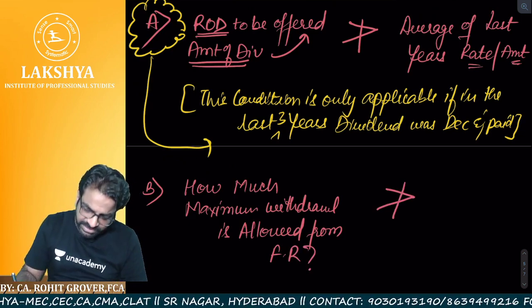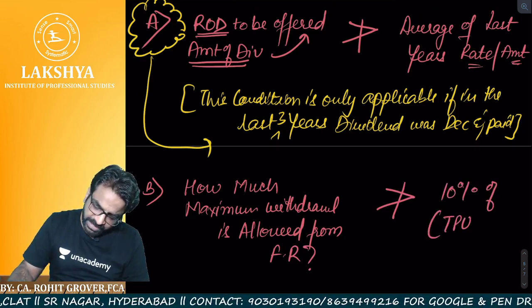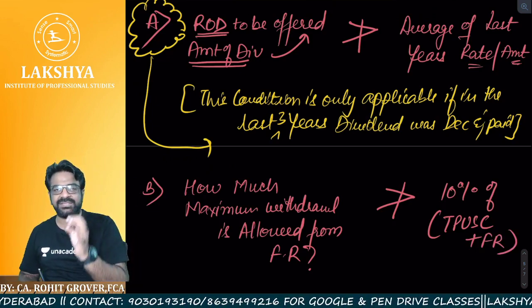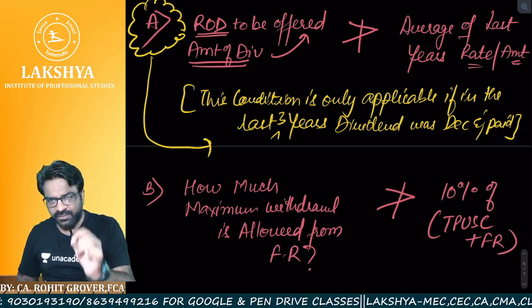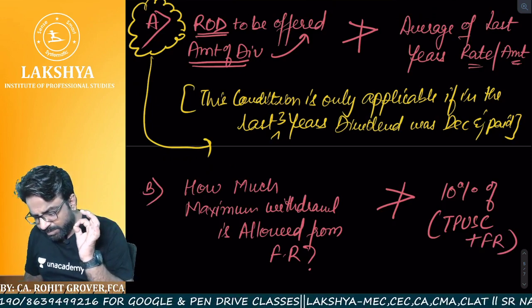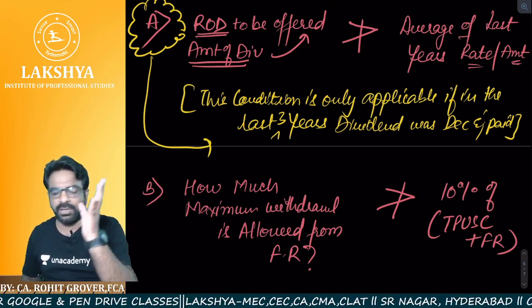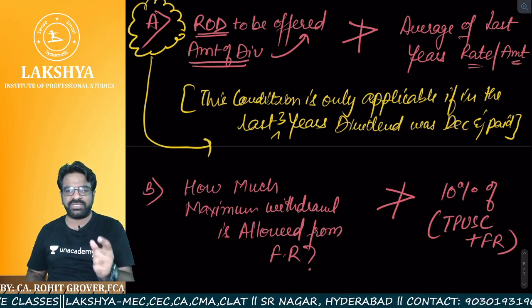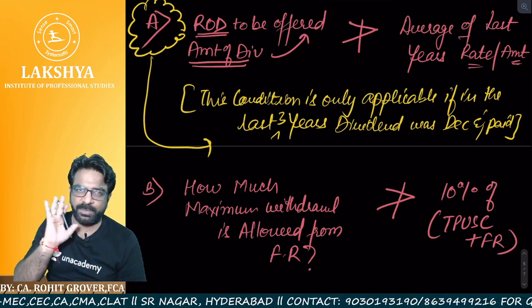We can't use the total free reserves. In any case, it shall not be more than 10% of total paid up share capital plus free reserves. If 10% of total paid up share capital plus free reserves is one figure, more than that, not even a single rupee can you withdraw. I hope everyone is clear.